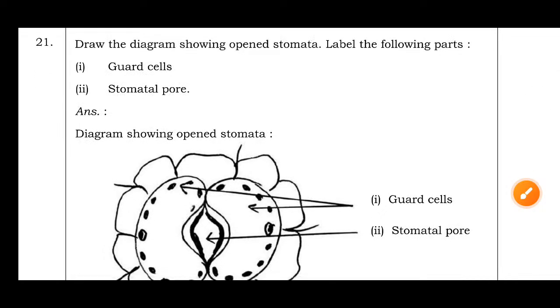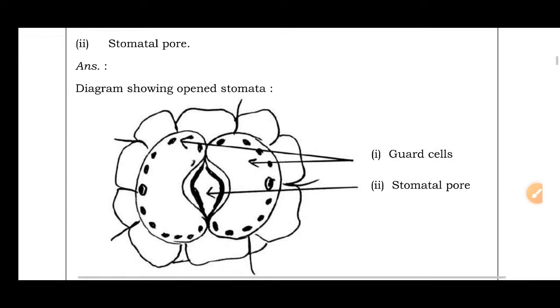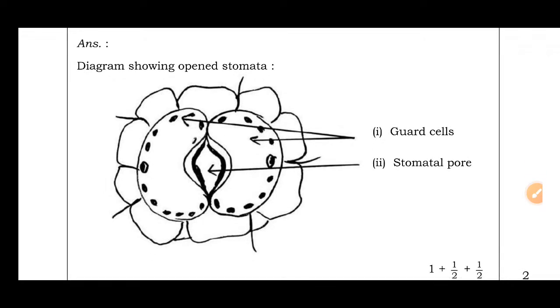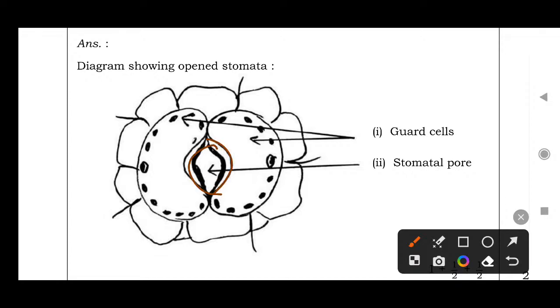Draw the diagram showing an opened stomata. Label the following parts: guard cells and stomatal pores. Whatever is shown here, this is an open structure, which means it's an open stomata. This structure is closed, which means it's a closed stomata. What they asked here? Guard cells.